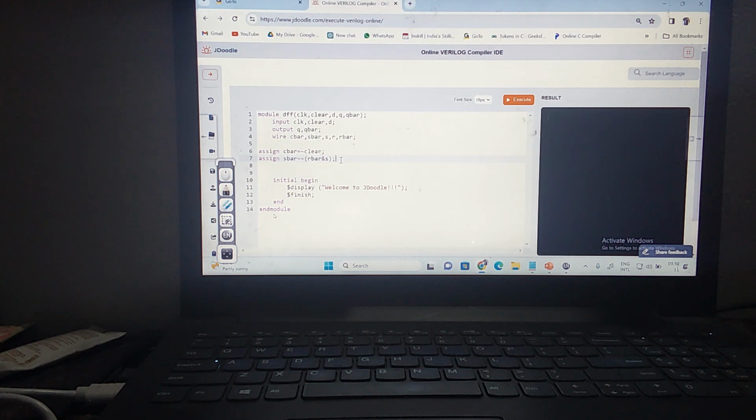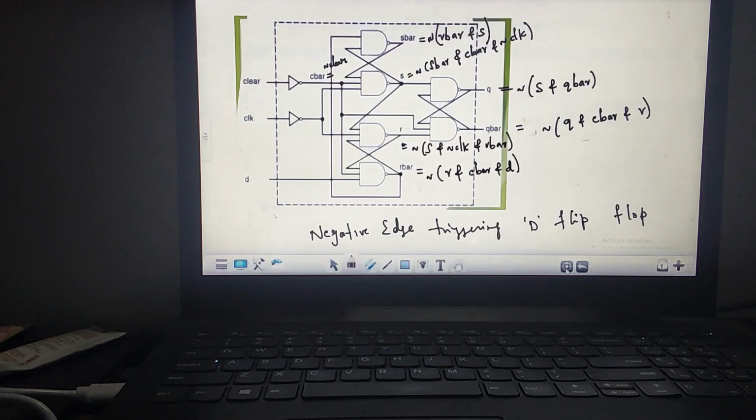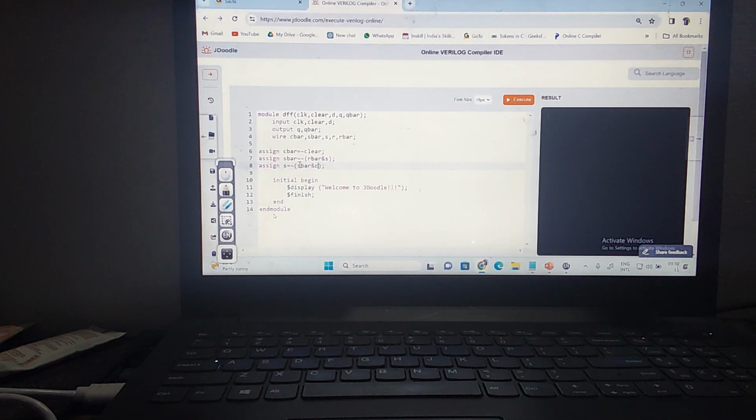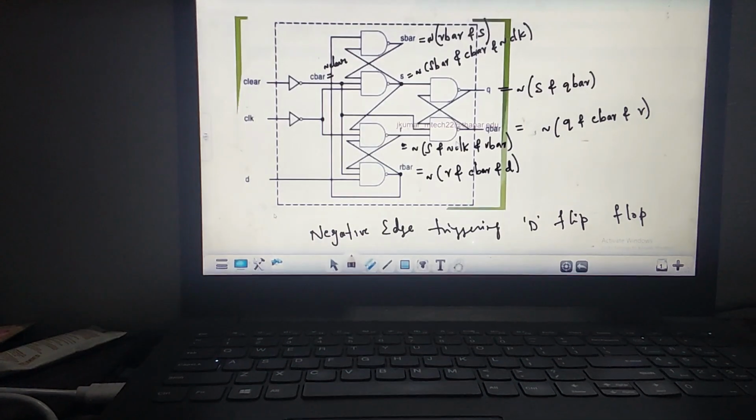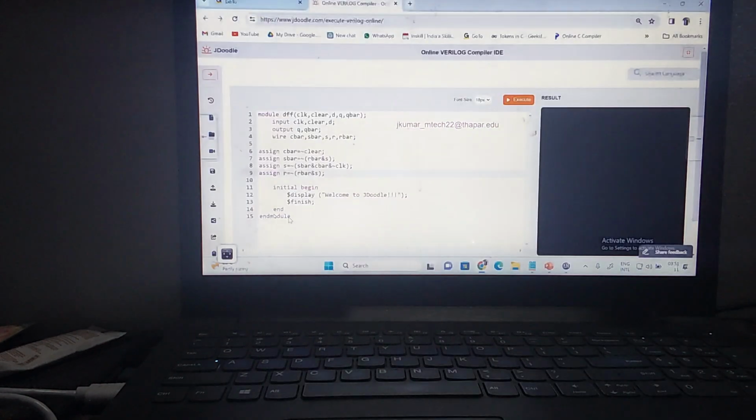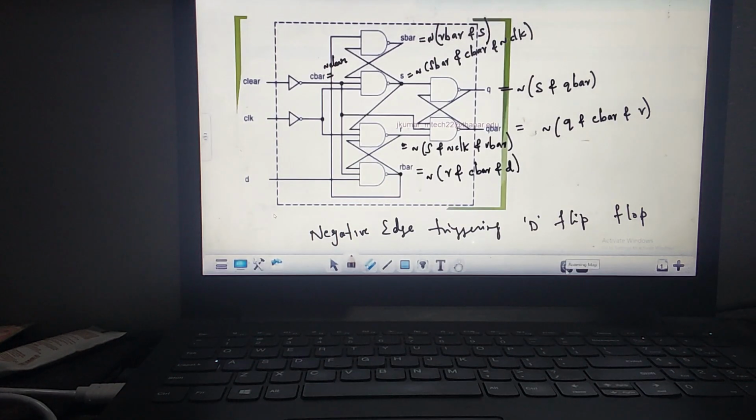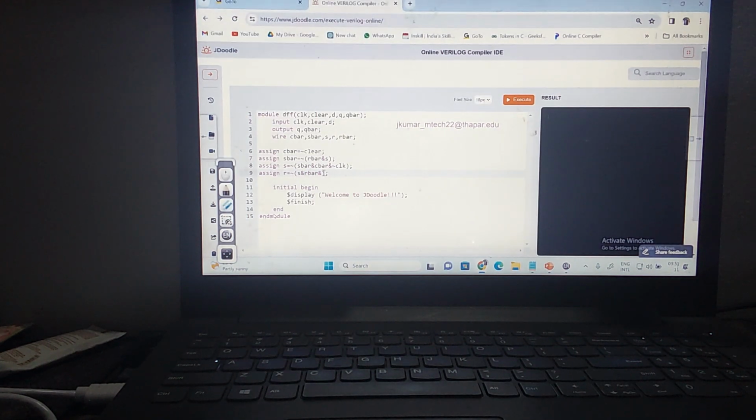Next, assign. What is this? This is S bar and C bar and not of clock. So S is S bar AND C bar AND not of clock. Next, R. What is R? R is S AND not of clock AND R bar. You remember this? S AND not of clock AND R bar. Is it correct? S AND R bar AND not of clock.